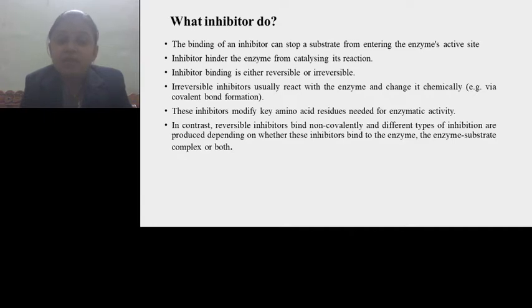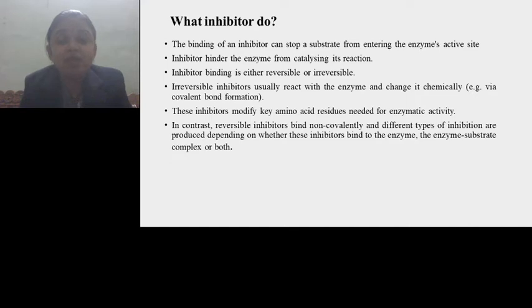And the enzyme is changed permanently because there is a formation of permanent bonds between the irreversible inhibitor and the active site amino acid residues. Such permanent bonds include the covalent bond.